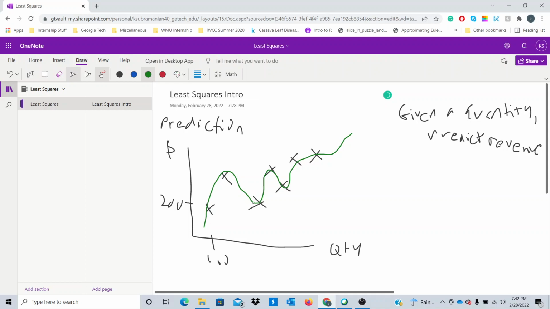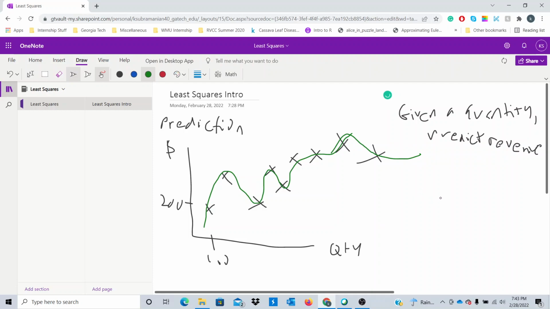So what do we do in this case? Well, instead of just fitting a model that goes through all these points, which is generally not a good idea in practice, let's have a model that approximates the trend of the data, right? And to approximate the trend of the data, we notice that the x's seem to be increasing, right? So as the quantity goes up, we seem to be increasing revenue, and that is usually the case in the real world. But usually you don't want to fit a function that goes through all these data points perfectly, right? You can imagine if I plot some more x's here, then I might have something that goes like that, right? And this function might be extremely complicated to describe.